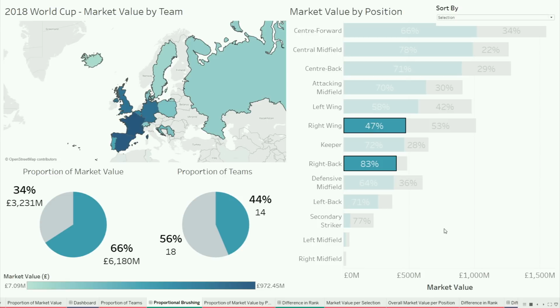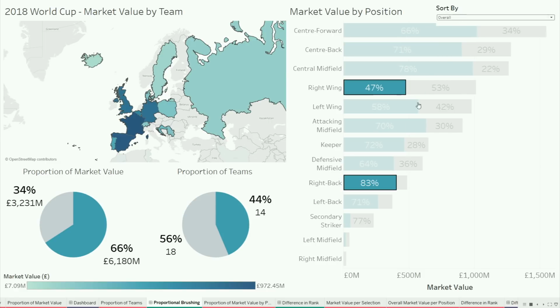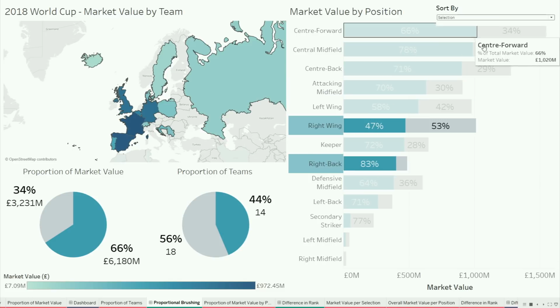While that is a true statement, it is not an interesting statement, because in general, right-wing players are more valuable than right-back players. The interesting story here is that Europe is relatively weak at right-wing: it's ranked 4th in the world, while for Europe it's ranked 6th.